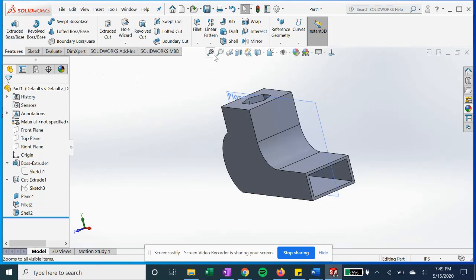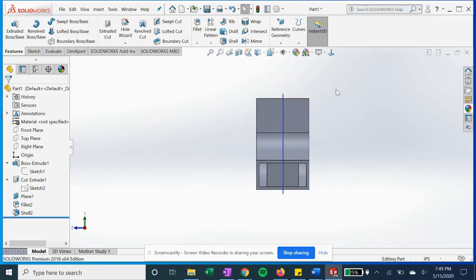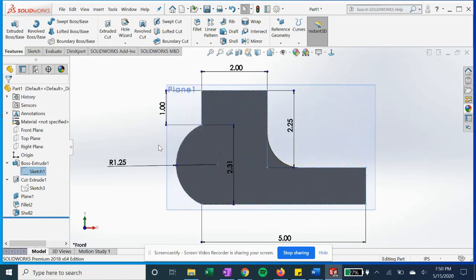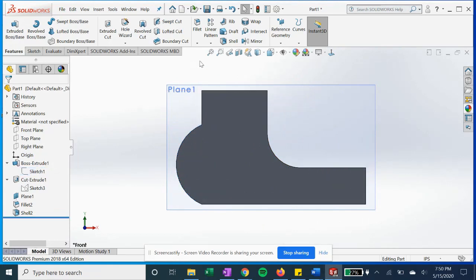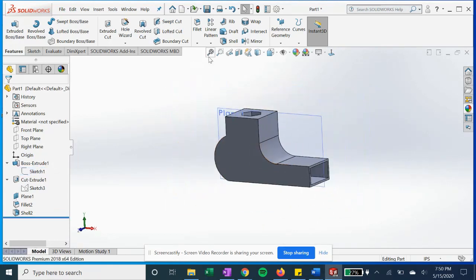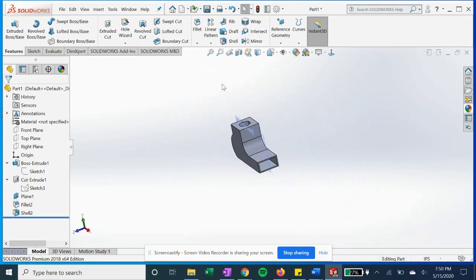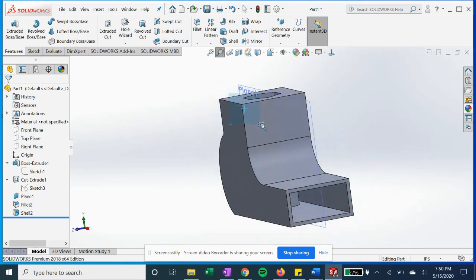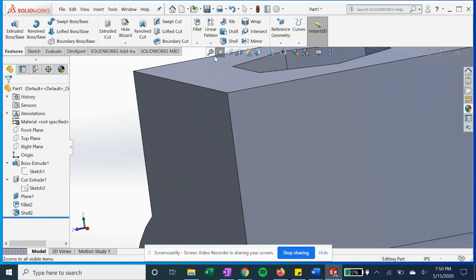And then quickly just going over these basic buttons. Definitely have this pinned. Your normal to view is going to be very helpful when you're looking at sketches. So if you want to look at sketch 1, you can just hit normal to and it'll present it in a view that you want. The zoom tool basically just, if you have it super zoomed out, if you hit that, it'll just fill the screen nicely, and then you can drag to zoom in even more.